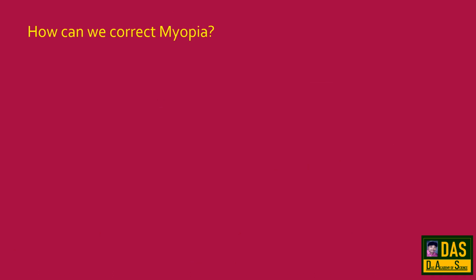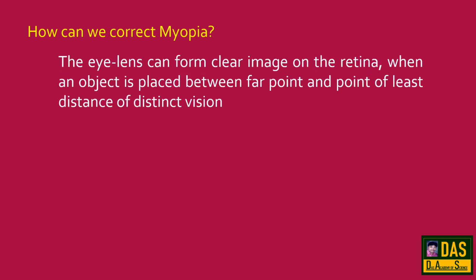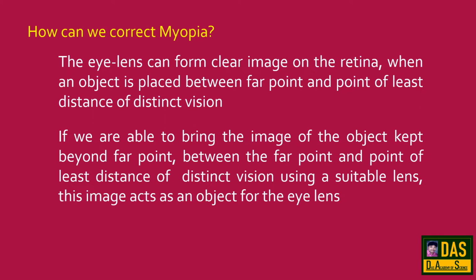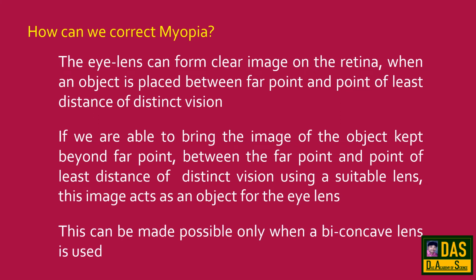How can we correct myopia? The eye lens can form a clear image on the retina when an object is placed between far point and point of least distance of distinct vision. If we are able to bring the image of the object kept beyond far point between the far point and point of least distance of distinct vision using a suitable lens, this image acts as an object for the eye lens. This can be made possible only when a biconcave lens is used.